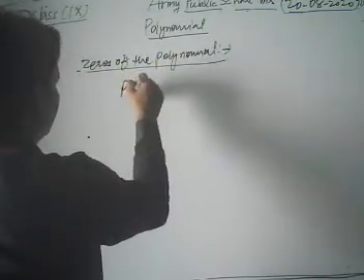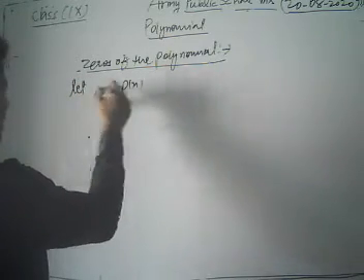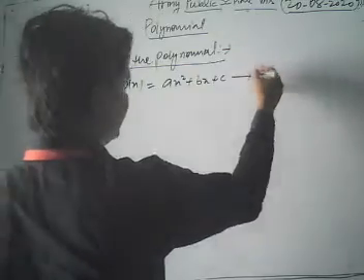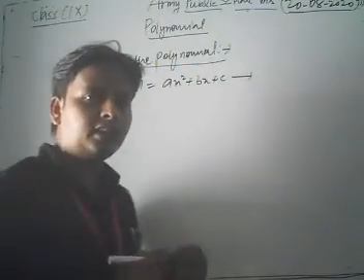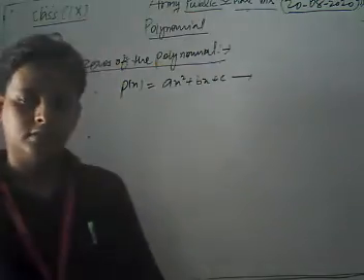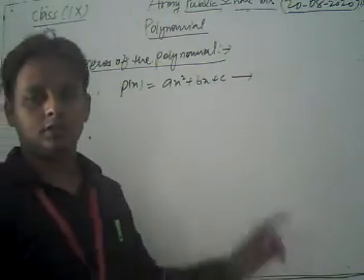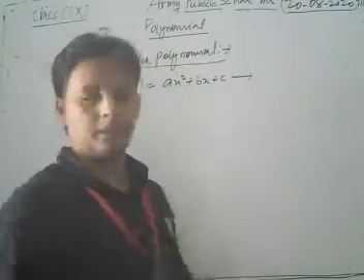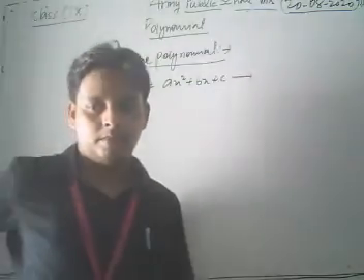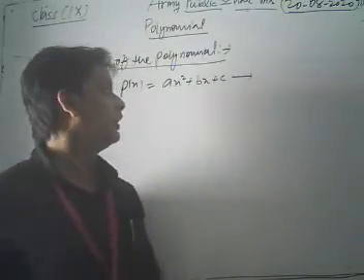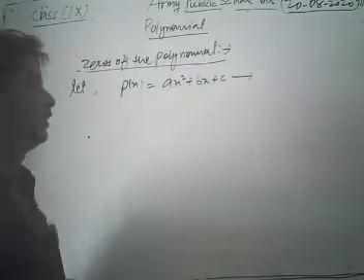Suppose that p(x) = ax² + bx + c is a quadratic polynomial.